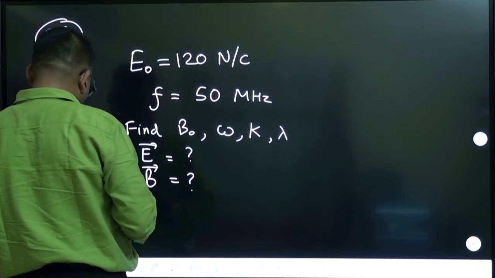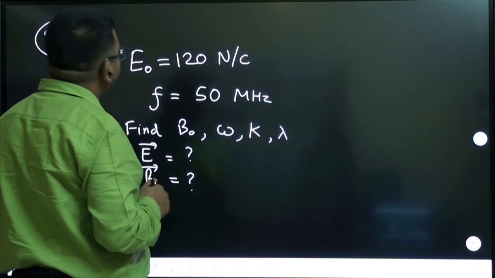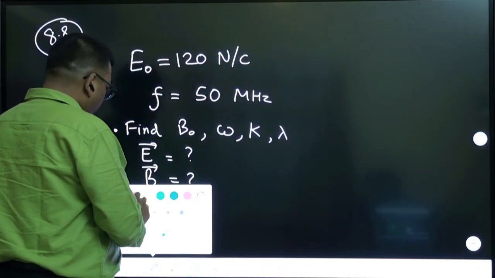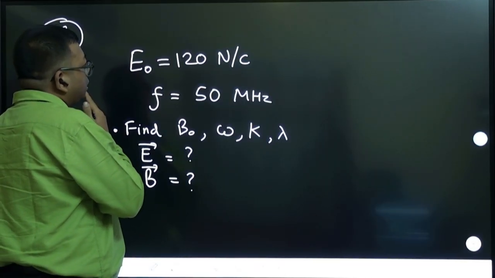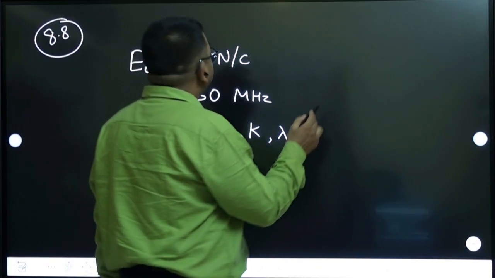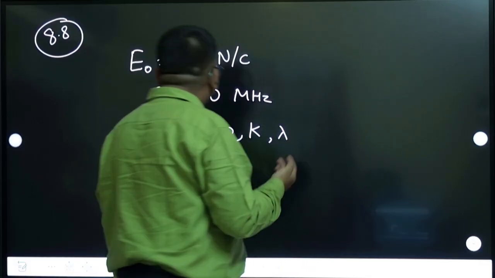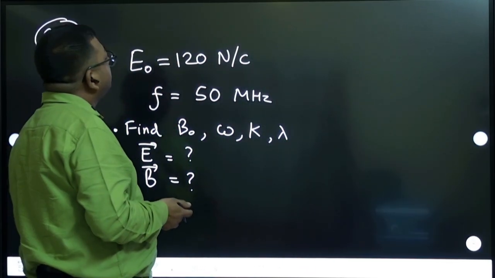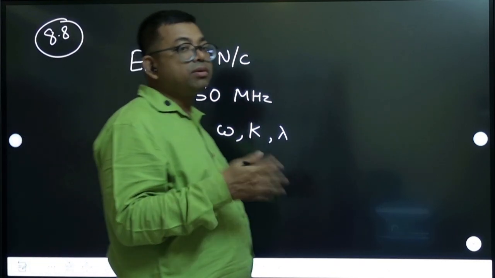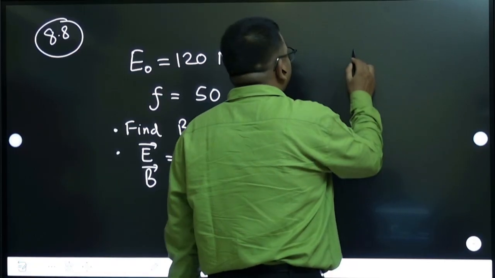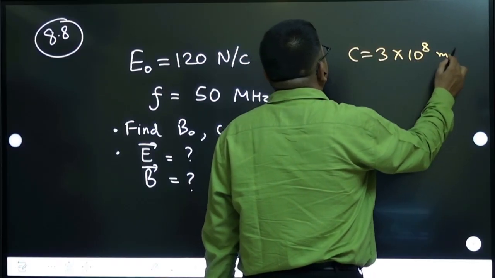Okay, they have not given which direction it is going, but anyway, take a general direction and try to solve it. So first of all, let us calculate the frequency they have given. Omega we can calculate. And what is the speed? They have not given the speed. Speed we cannot say, so that means you take it in vacuum. Nothing is given means vacuum you take. The speed of light in vacuum, you know, 3 into 10 to the power 8 meter per second.